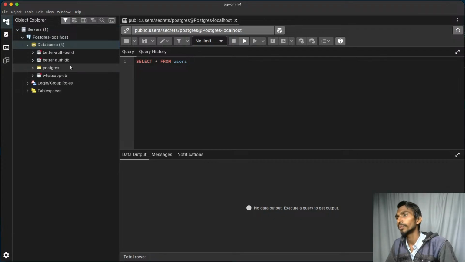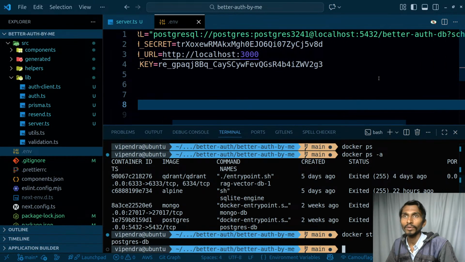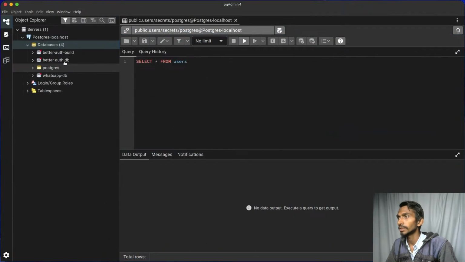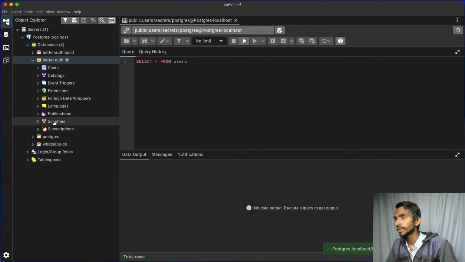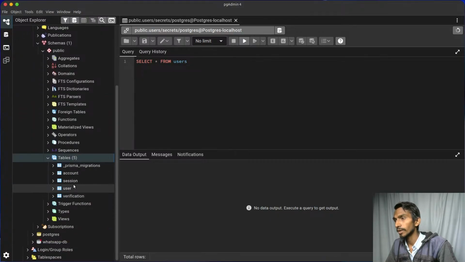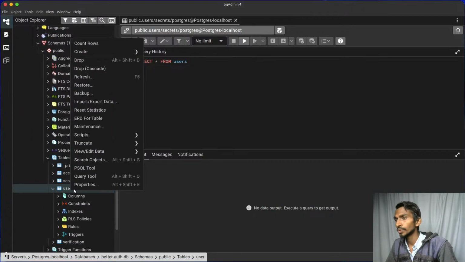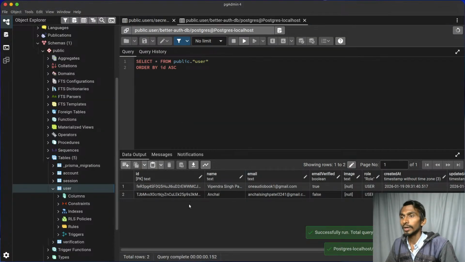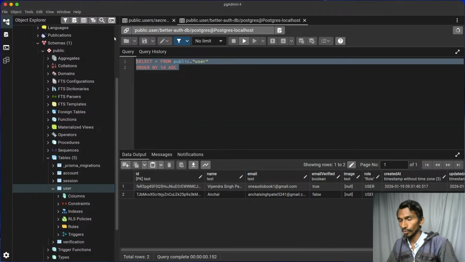Right now, what do I have to go with? Let's have a look at the name. BetterAuthDB is the name, so BetterAuthDB is this particular thing. Let's see how many things we have inside this already. Tables. Turns out I have user, sessions and all. Let's take out the users, exactly how many users we have inside this. Alrighty, we do have users. What do we do? Delete everything.